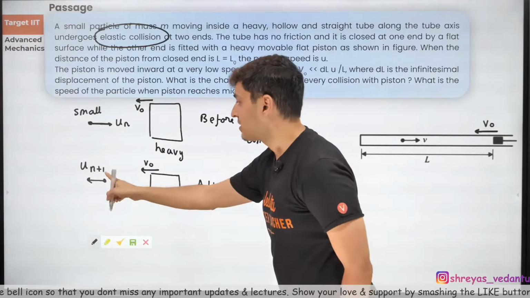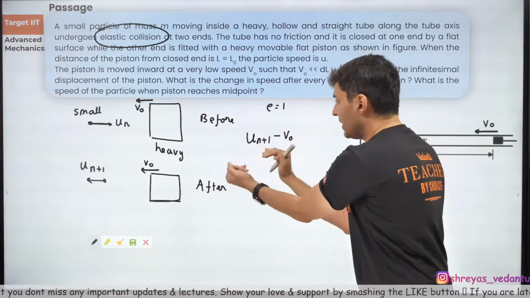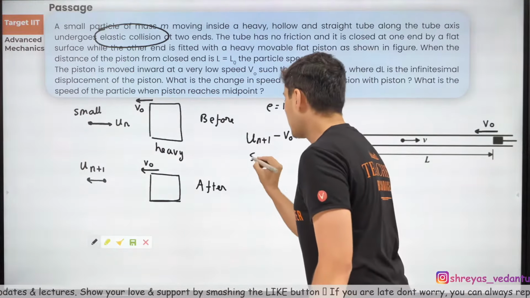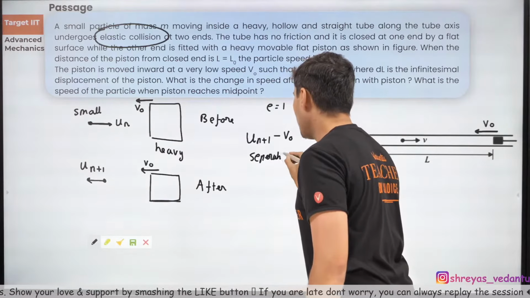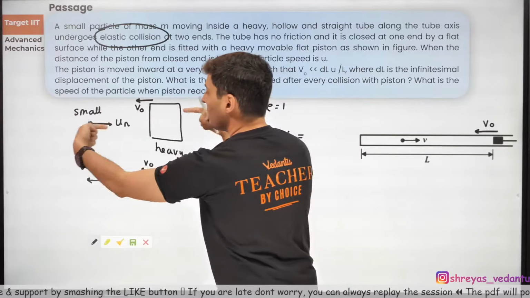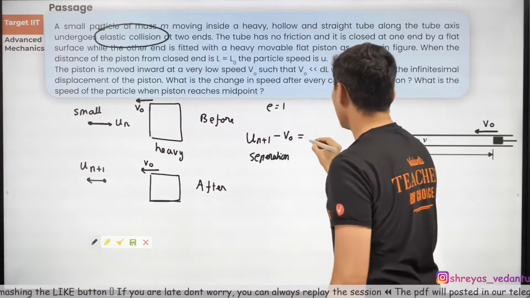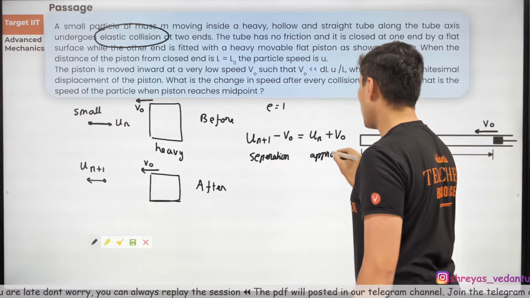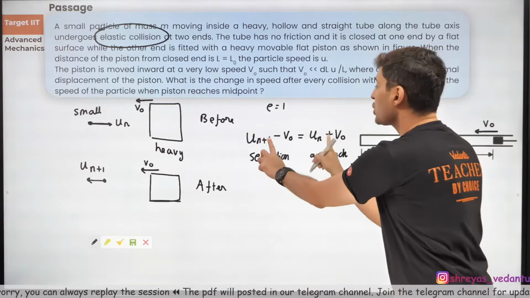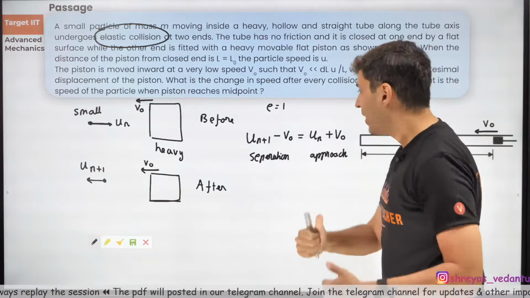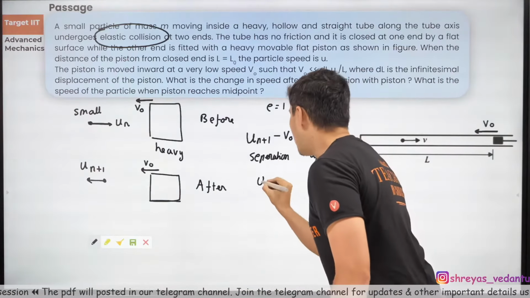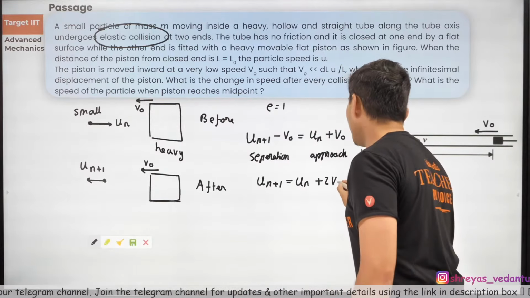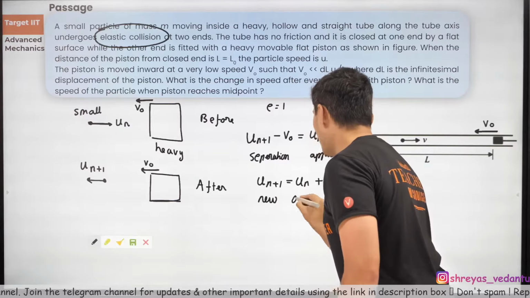Everybody clear? N plus 1 is a subscript. It's not a separate number. Okay, un plus 1 is a subscript. Minus V0 will be the speed of separation. What is the speed of approach? Both are coming from opposite directions before the collision. So it will be un plus V0. This is the speed of approach. Obviously, you can see that very clearly over here. These two will be equal because E is equal to 1. Now once you get that, just move this around and what will you see? Un plus 1 is equal to un plus 2 V0. This is your new speed. This was your old speed.